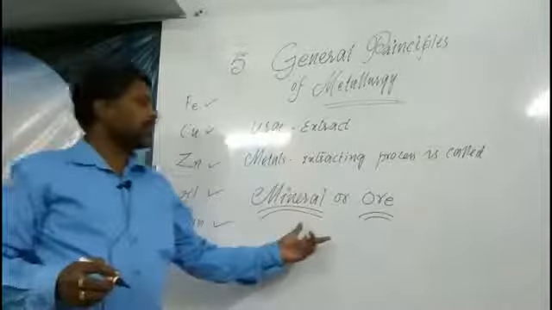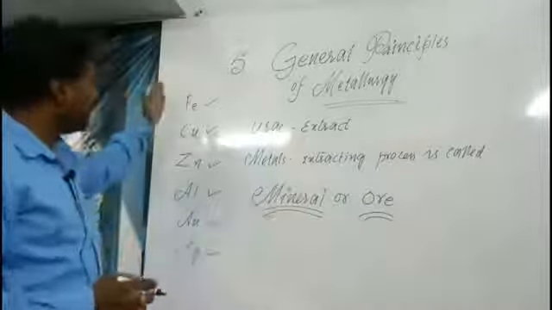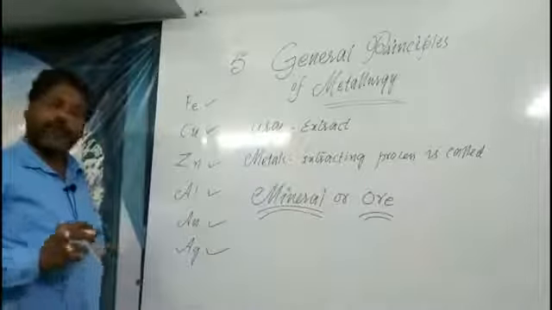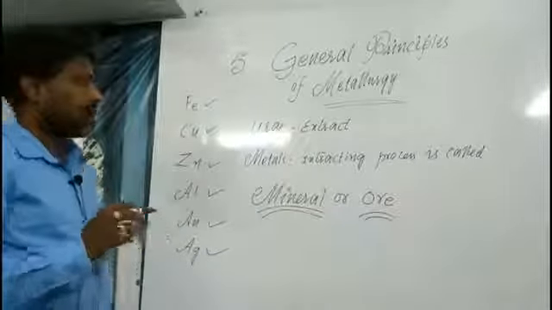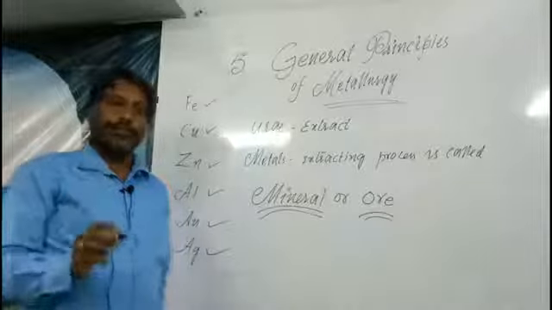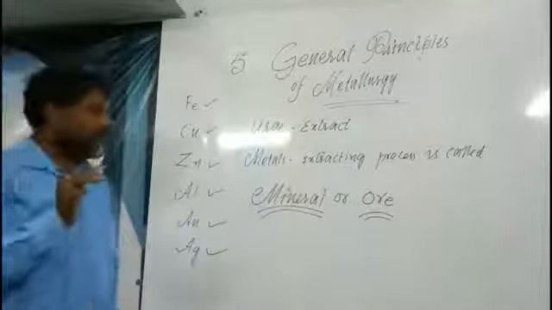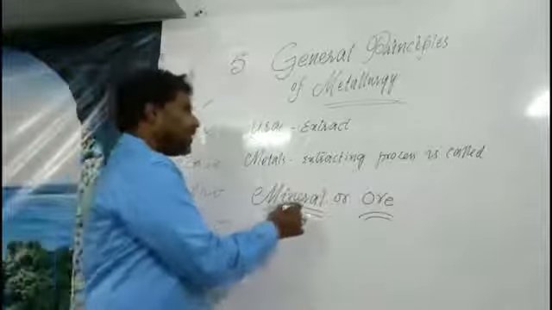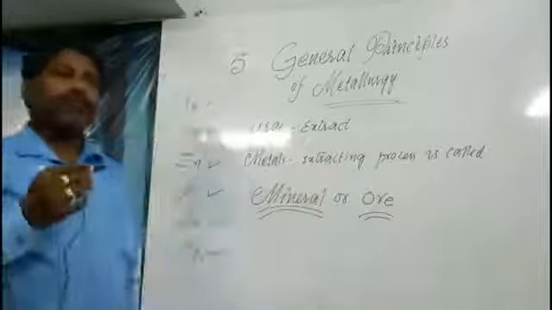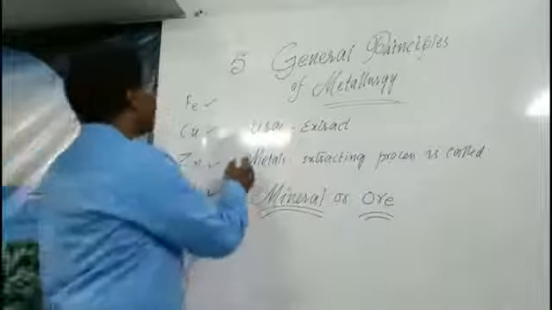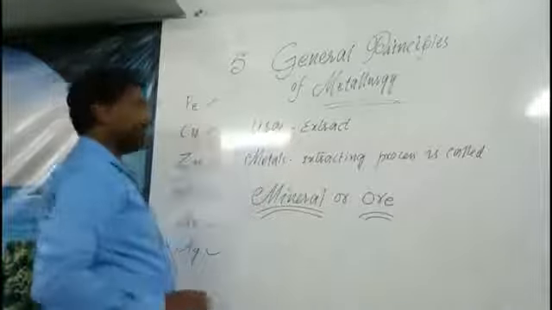In the same way, a mineral is also very important for metals. A mineral or ore is nothing but the compound form of these metals, which are available in nature. We already said that metals are not available in nature in their purest elemental form. We have to extract them from their minerals or ores.